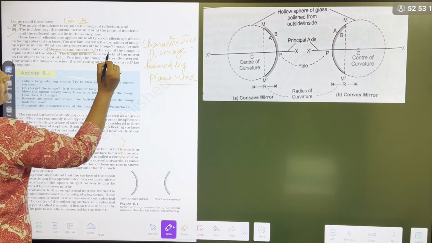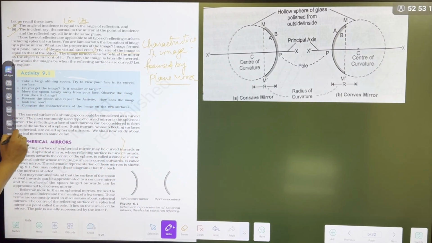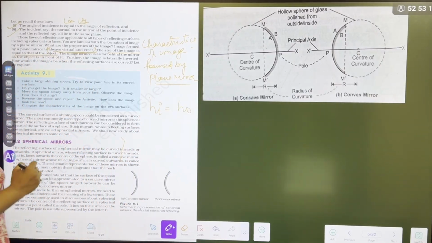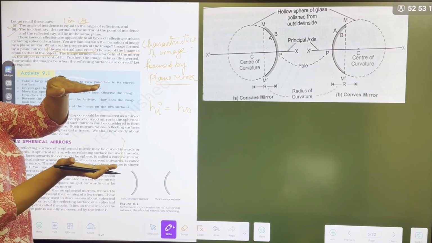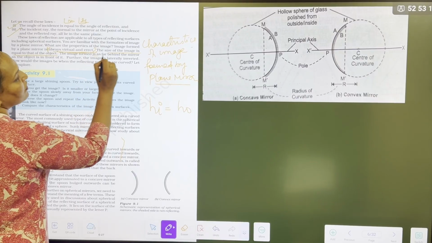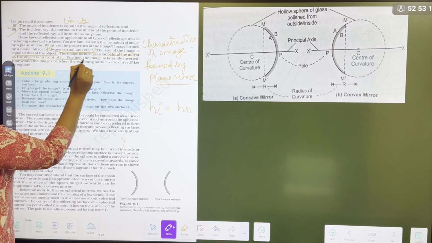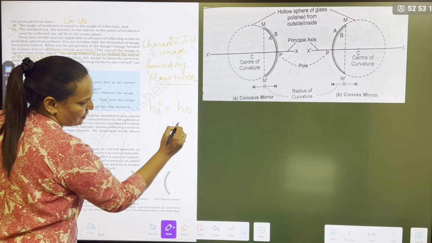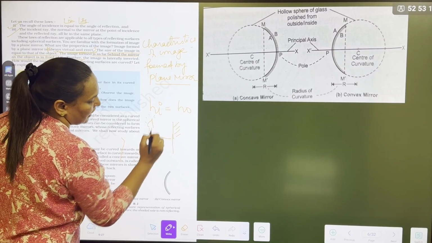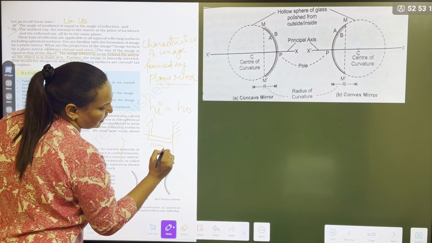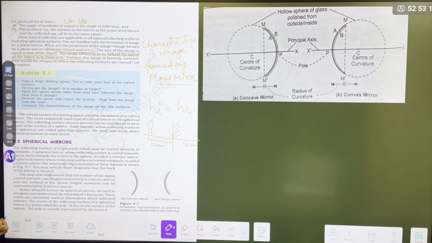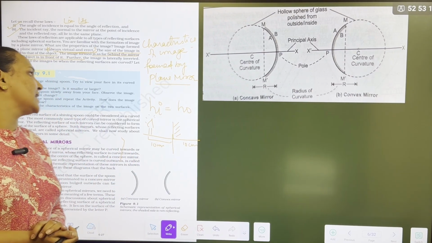Second, the size of the image is equal to the size of the object. Means the height of the image is equal to the height of the object. If your object is 6 centimeters, the image is also 6 centimeters. Third, the image formed is as far behind the mirror as the object is in front of it. Means this is the mirror. If your object is, suppose, 10 centimeters away, your image will also form at 10 centimeters. Object distance and image distance from the mirror are equal.